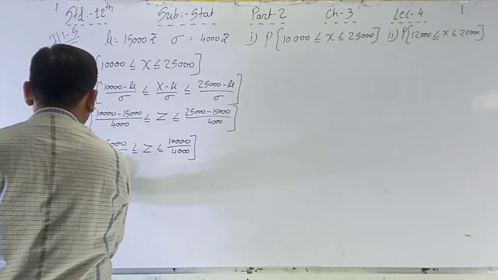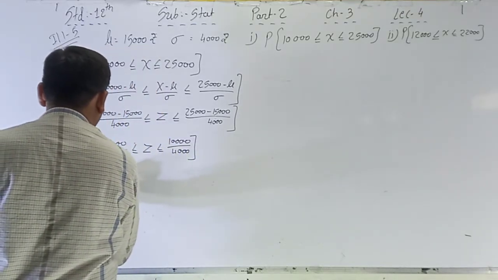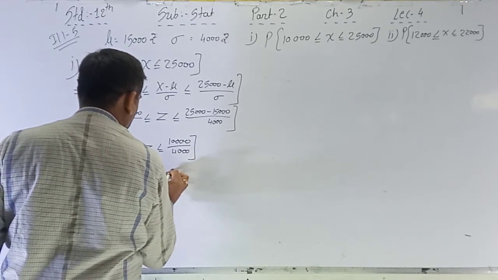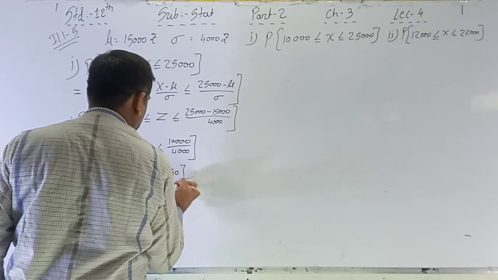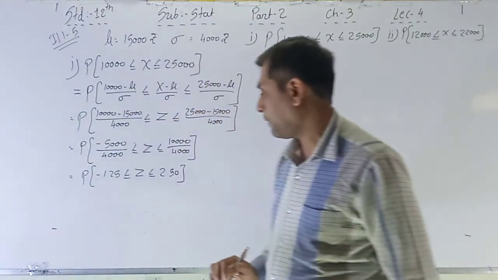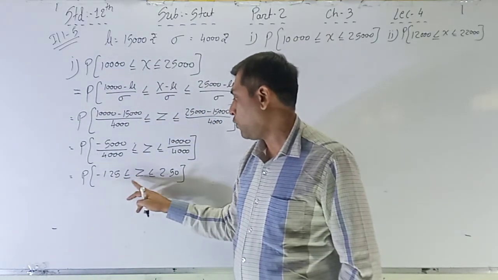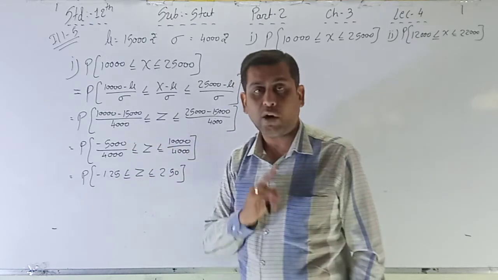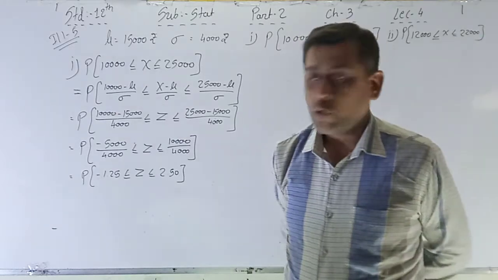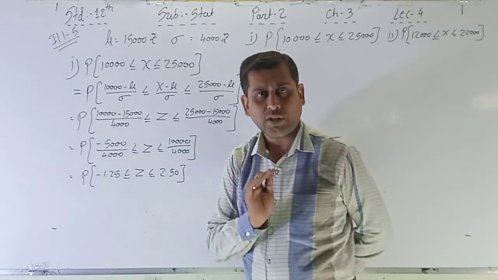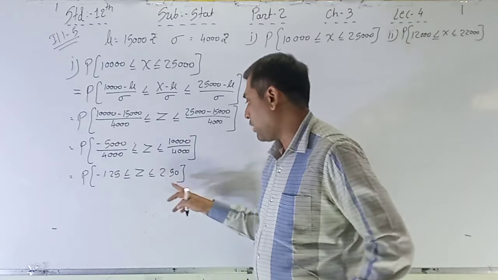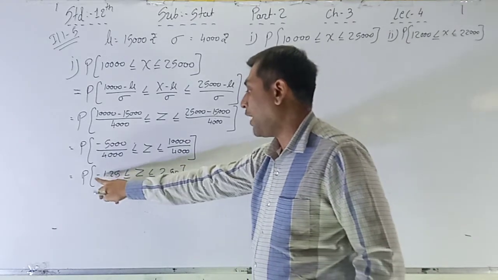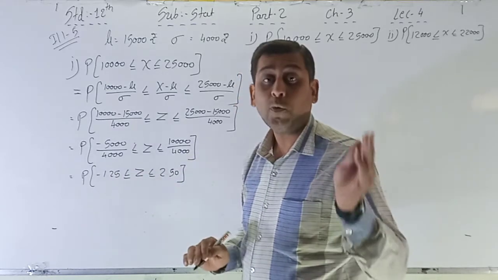So the value is minus 1.25 less than or equal to Z less than or equal to 2.5, or 2.50. Divide it in your calculator; 2.5 or 2.50 is just the same value, so don't panic about that. So 1.25 is minus and 2.5 is plus.